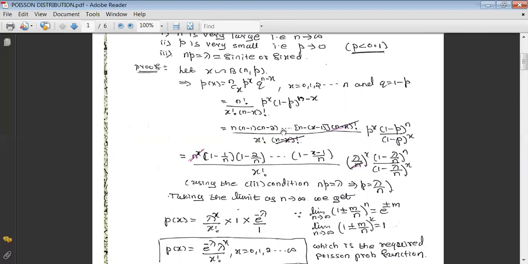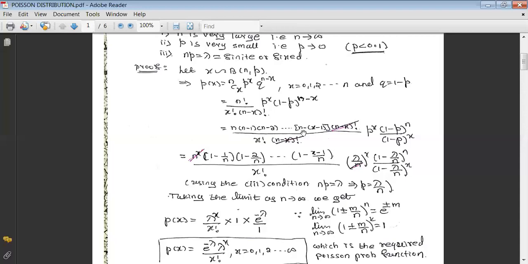If we take n as a common term, then we find 1 n from this term, 1 n from this term, and 1 n from this term. Means totally we get x minus 1 n's as common, and there is already 1 n there. That means n is multiplied x times. That's why we can write it as n raised to x.